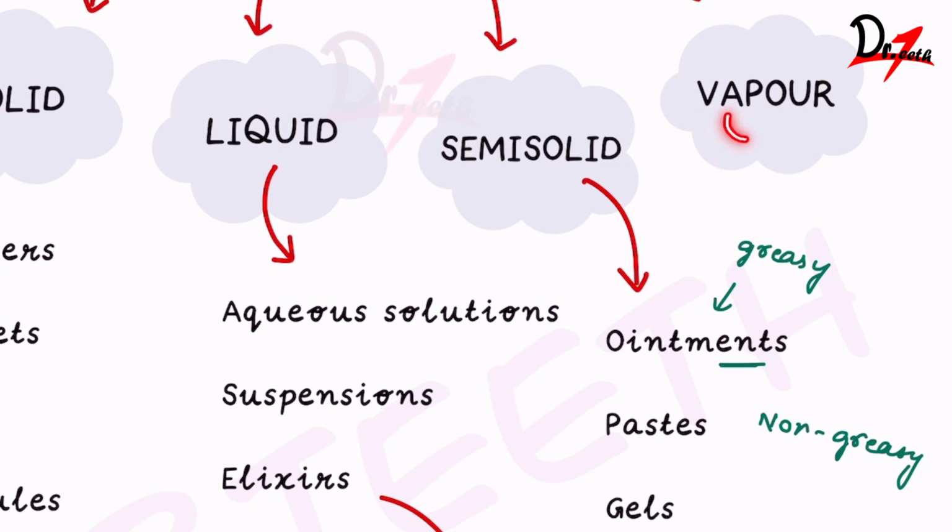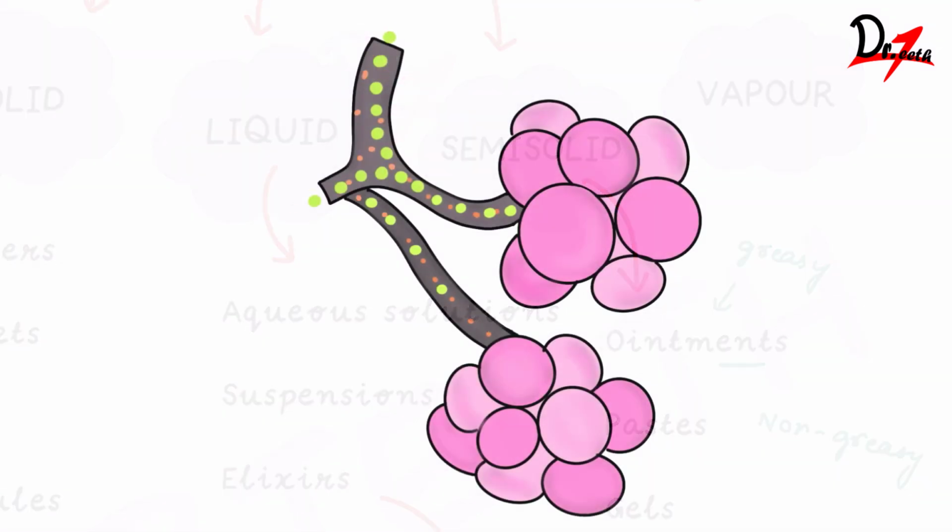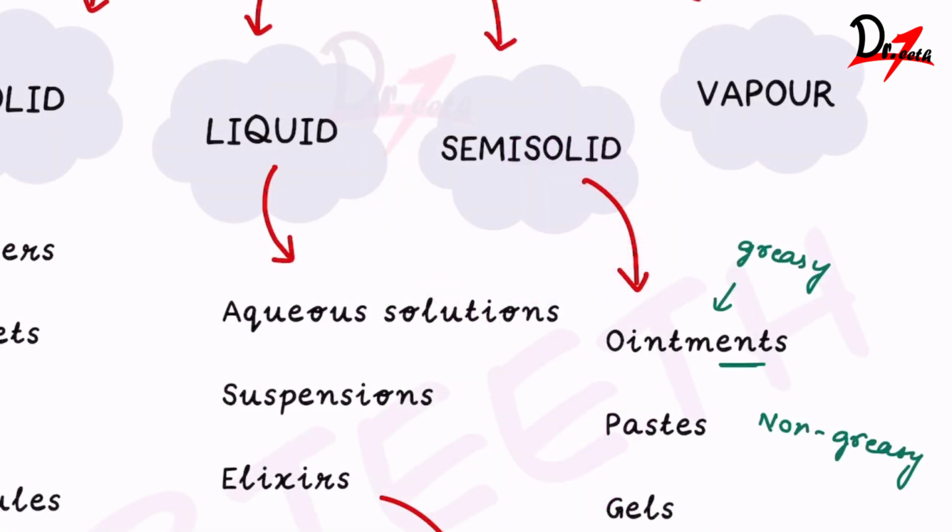Now, since aerosols reach the lungs, the efficacy of the drug will depend on the size of the particle. Now, if we have particles having a diameter of 1 to 5 micrometer, they will properly deliver the drug. But if we have smaller particles, they will not settle anywhere and they will be exhaled out. The smaller size particles are exhaled out, while the appropriate size particles show the effect.